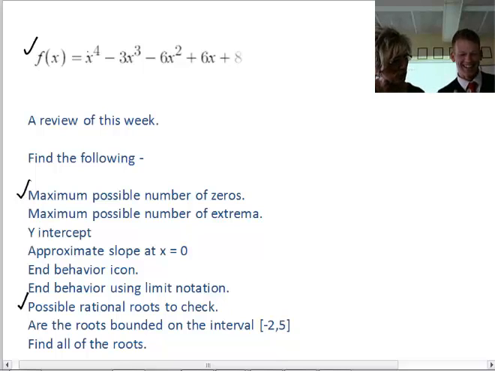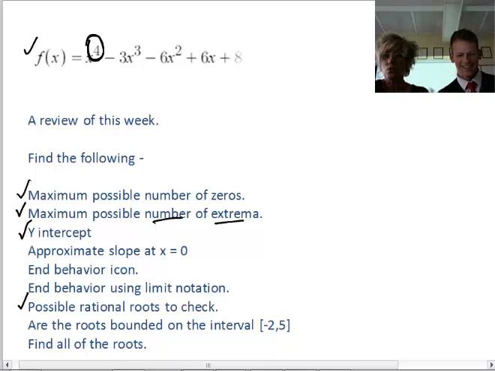So the maximum possible number of zeros: if you look at the degree of the polynomial, and what's important is the polynomial has to be in the correct order, descending order. This is telling us the degree is 4, so there should be 4 possible zeros. Possible number of extrema, maxes and mins, or turns that the function could have would be 3, because there's always one less than the degree.